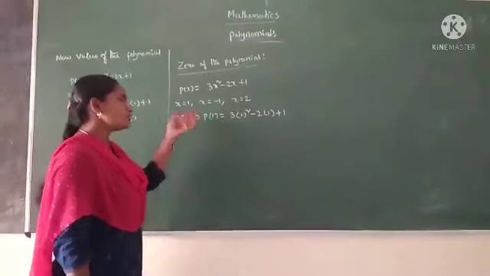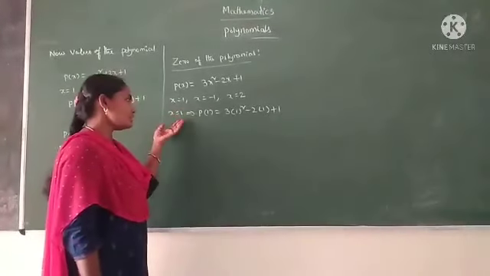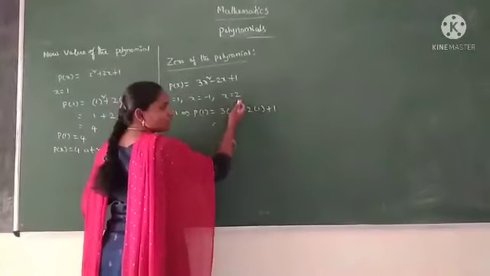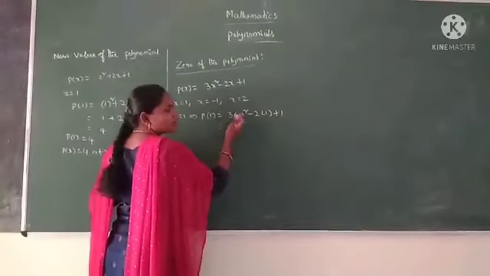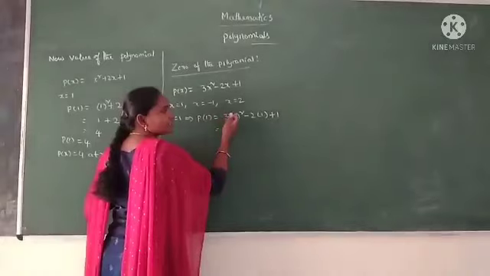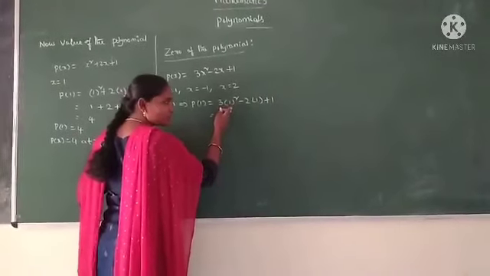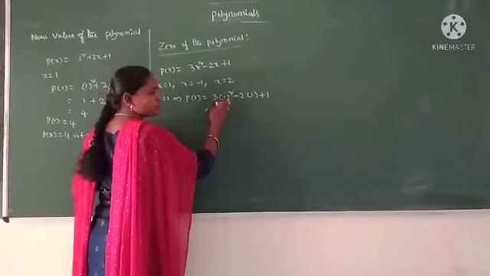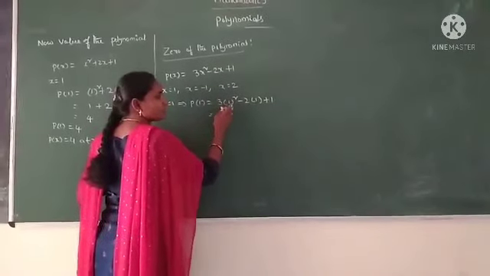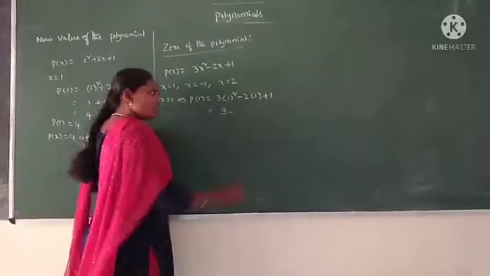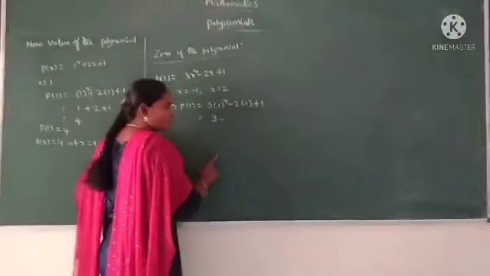Here we replace the value of x. The value of 1 squared is equal to 1. What is the operation between 3 and 1 squared? It is multiplication. So we multiply 3 into 1 squared, then we get 3, minus 2 into 1.